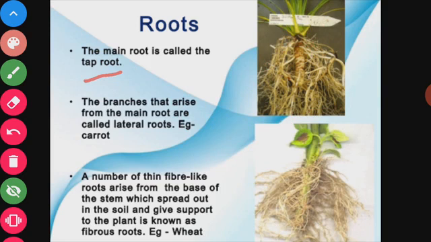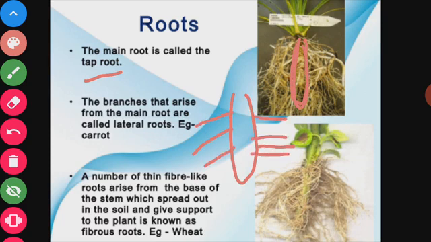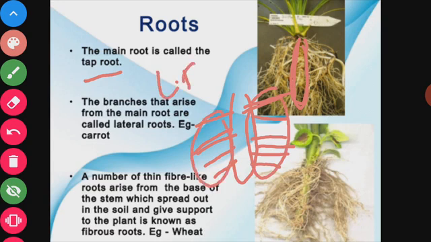As you can see in the structure, this is a taproot system. A single root grows downwards. This is also called a primary root. From this primary root, many small roots branch out. These small roots that branch out from the primary root are called lateral roots or secondary roots.